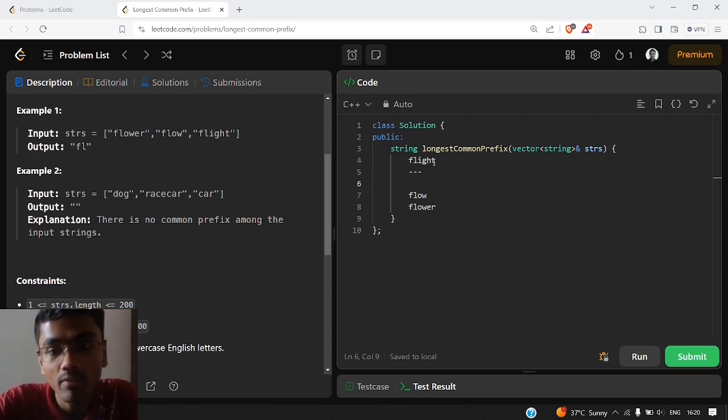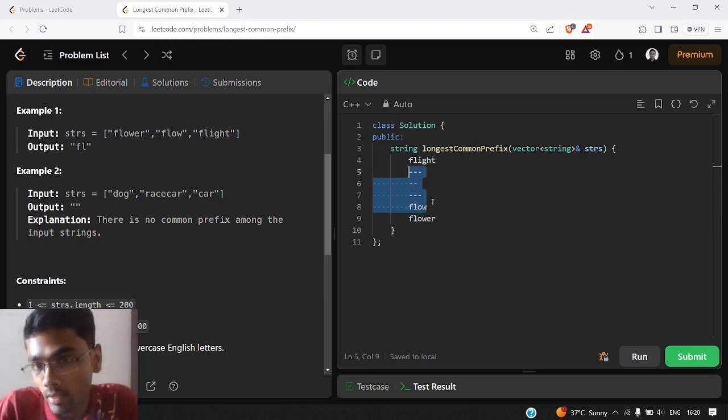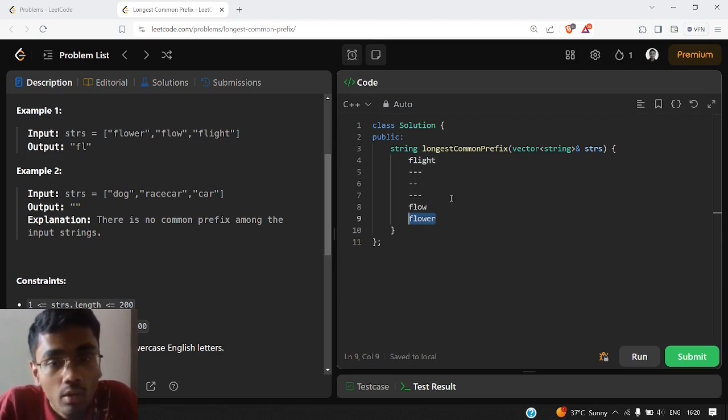Let's say we might have some other strings as well. If we just find the common prefix between the first and the last, it would be common in all of the strings in between. Why? Because these are the two strings that differ from each other the most. So the common part in both of them would obviously be common in all of these also.